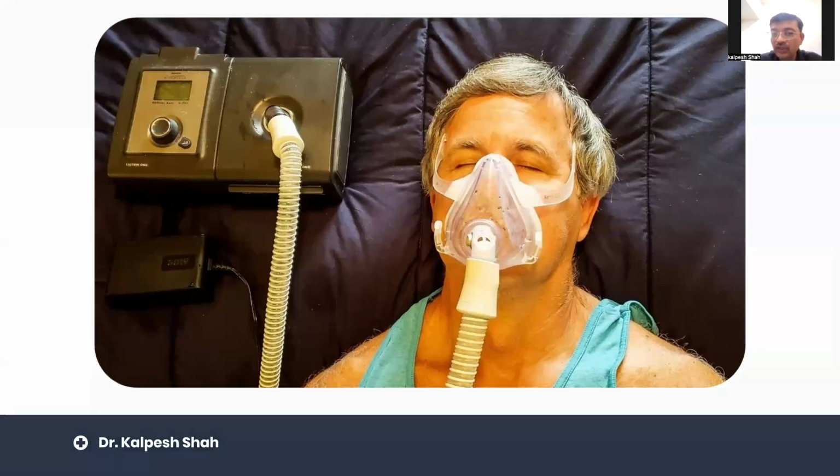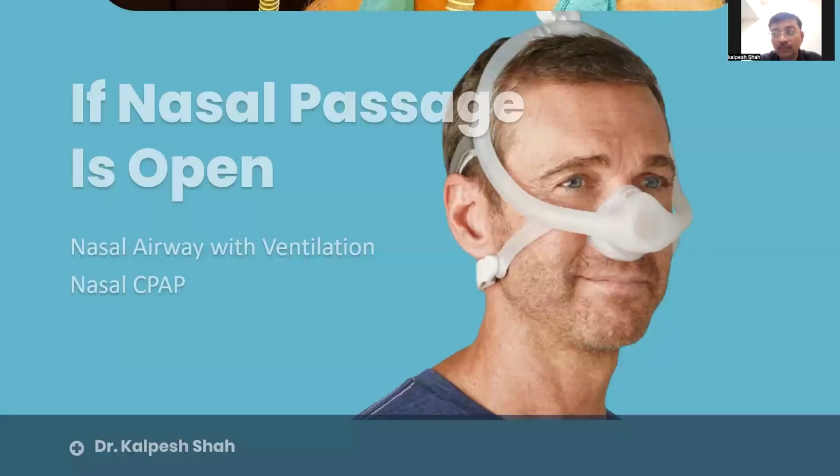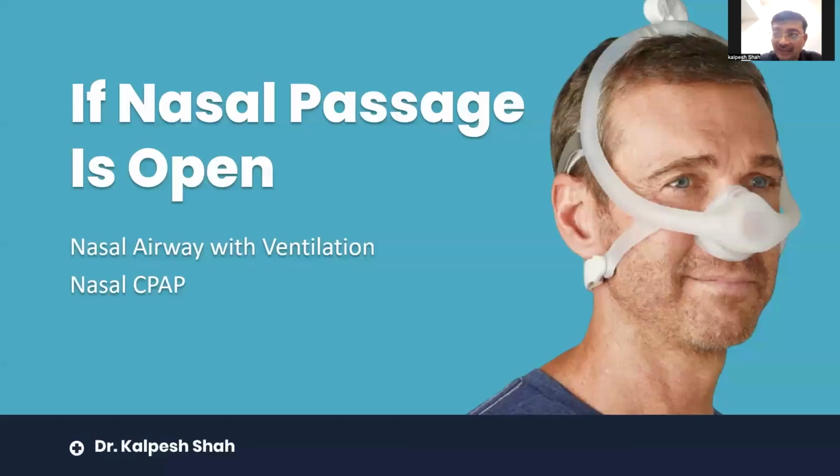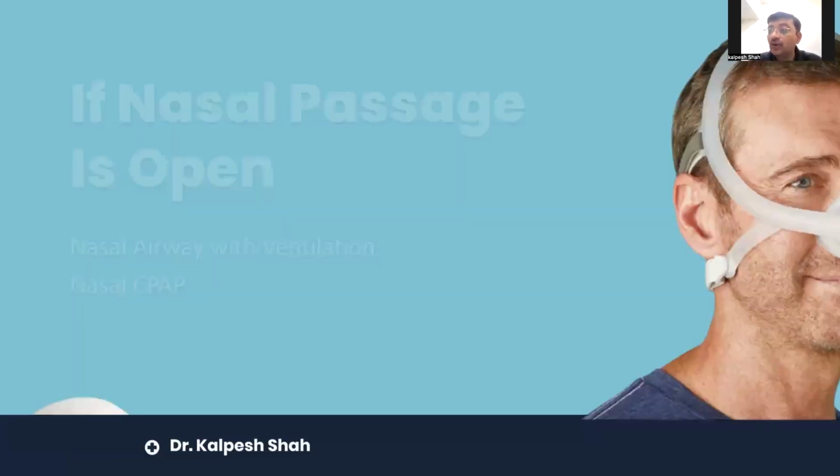So we use it. The nose is blocked, but if the nose is open, say for example they have done only palate surgery, then under guidance we put in a nasal airway during extubation. We keep the nasal airway for half an hour or 45 minutes. Or if a nasal airway is also out, then we have a chance to put on a nasal CPAP only, so it does not disturb the palate-related surgical part. Nasal CPAP is also a good idea if the nasal passage is open and not operated.